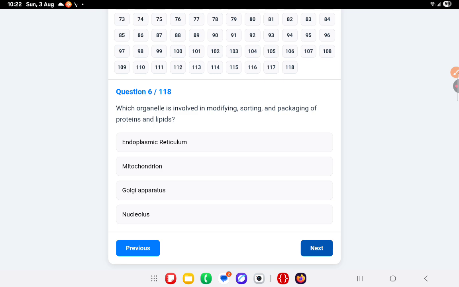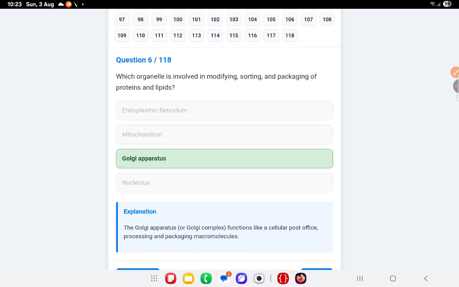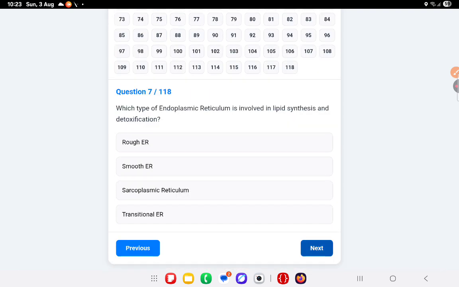Next question: which organelle is involved in modifying, sorting, and packaging of protein and lipids? That is Golgi apparatus. Then, which type of endoplasmic reticulum is involved in lipid synthesis and detoxification?